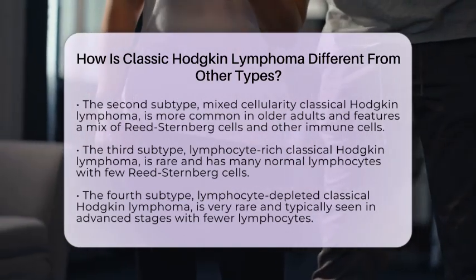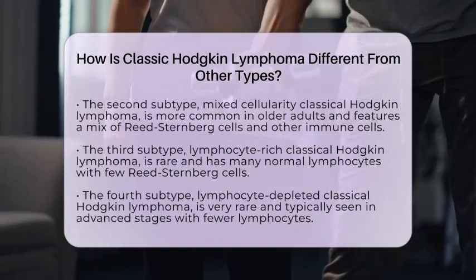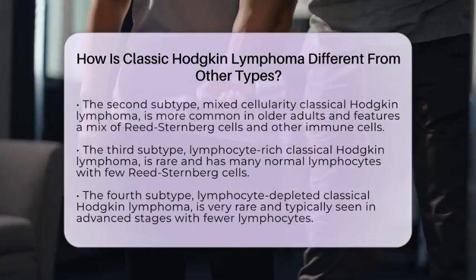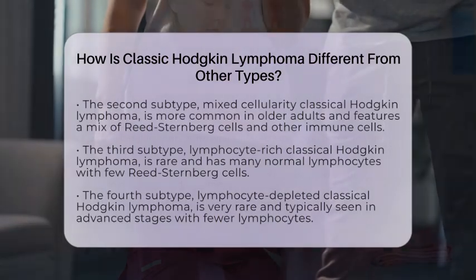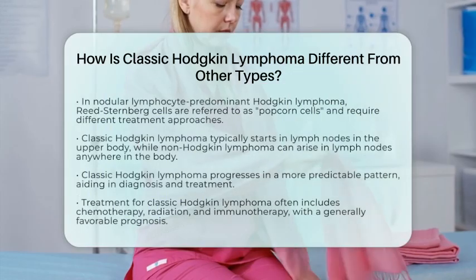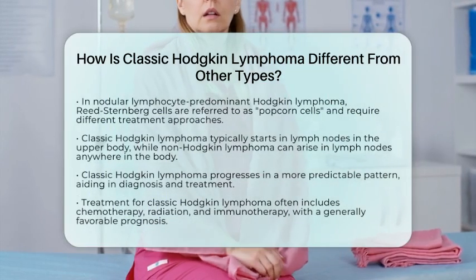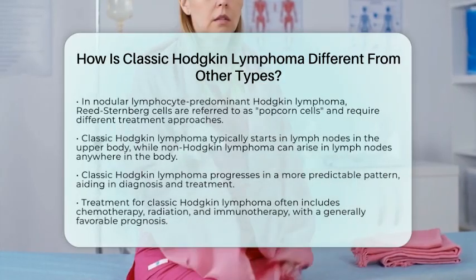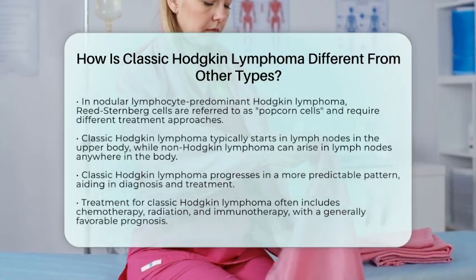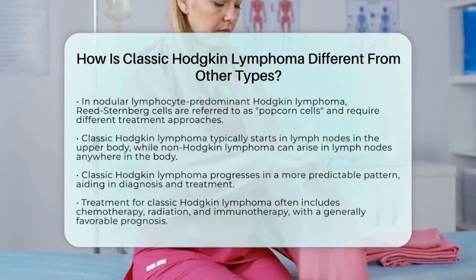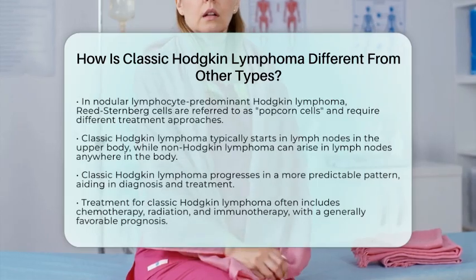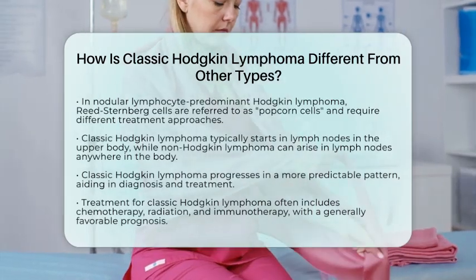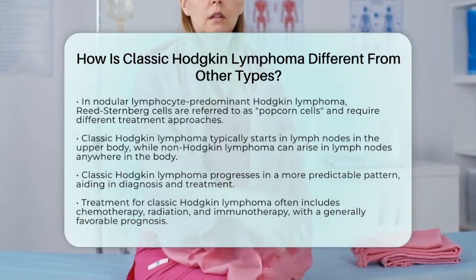When we look at non-Hodgkin lymphoma, classic Hodgkin lymphoma tends to start in lymph nodes located in the upper body, such as the neck, chest, and armpits. It progresses in a more predictable pattern, which can make it easier to diagnose and treat. Non-Hodgkin lymphoma can arise in lymph nodes anywhere in the body and involves a wider variety of lymphocyte types without the presence of Reed-Sternberg cells.